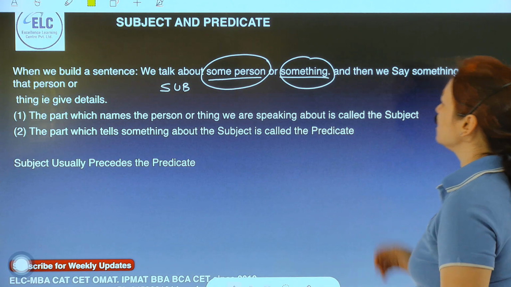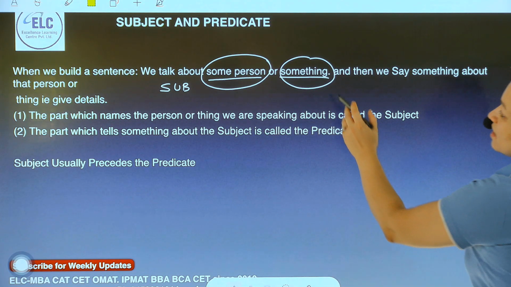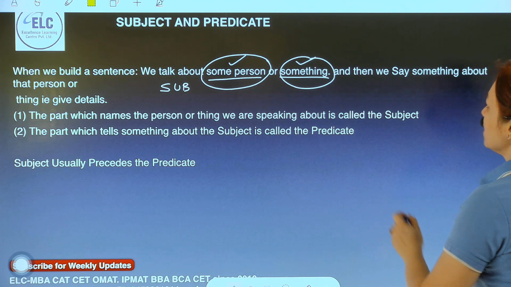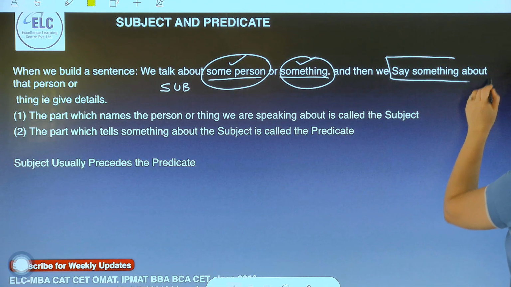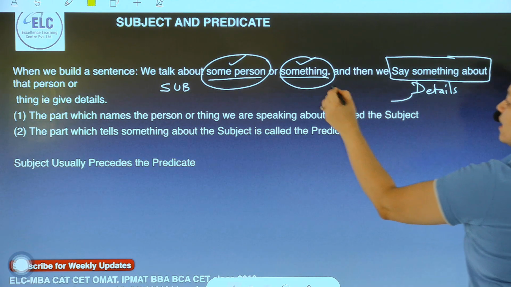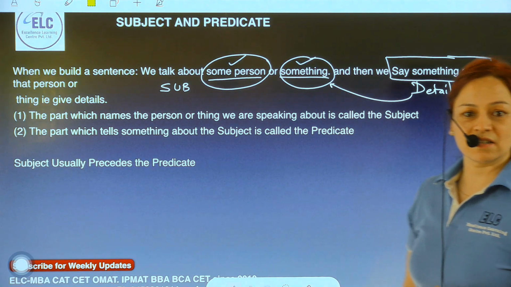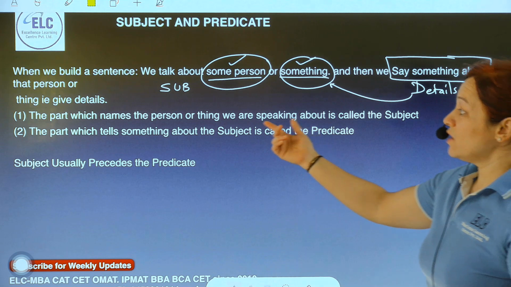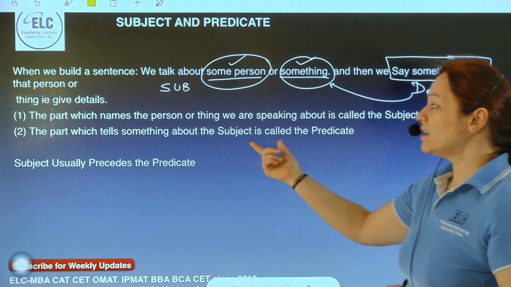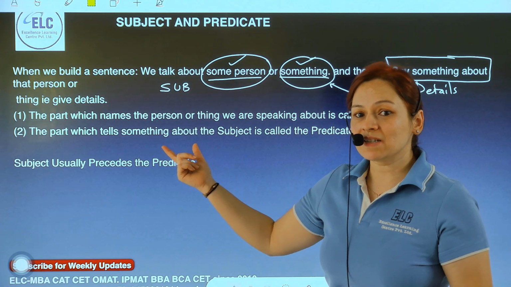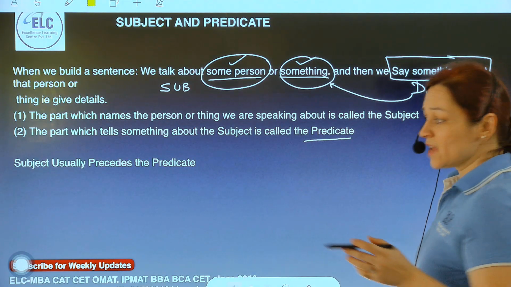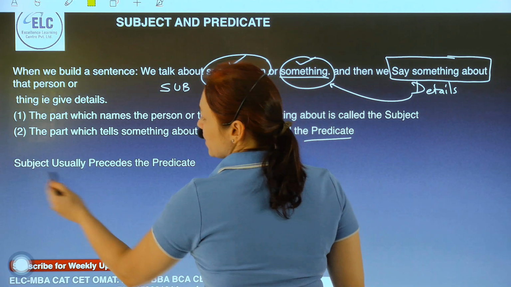Let's quickly understand the definition. The subject is a person or a thing that you talk about, and when you give details of that person or a thing, that happens to be the predicate. So the part which names the person or the thing is the subject. But the part that tells something about that subject is the predicate. You got it correct. Often the subject precedes the predicate.